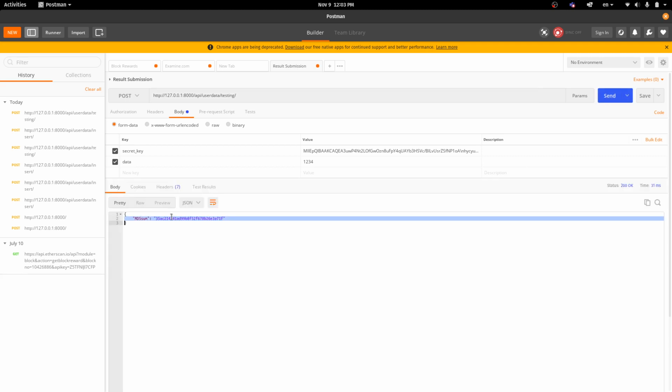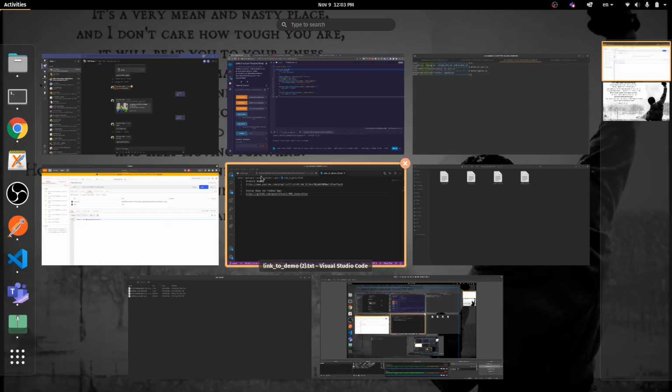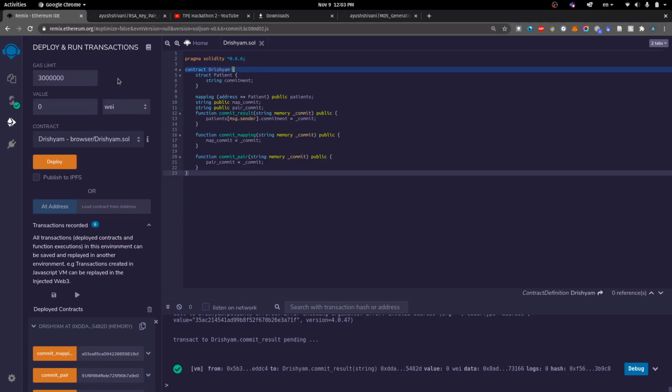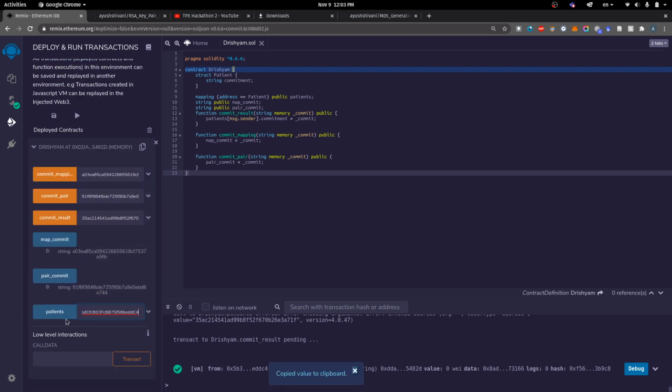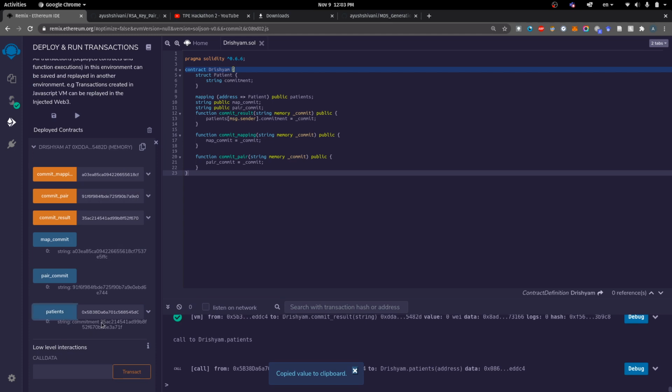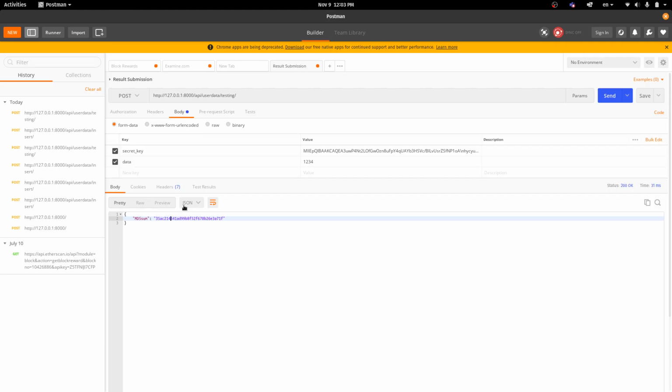It would receive an MD5 hash, and then it would take this patient's address, verify it with the commitment, and if this commitment, which starts with 35AC and ends with 71F, matches the commitment provided by the entry in the database, that starts with 35AC and ends with 71F, it means that the trial was conducted successfully. There were no security issues. If these do not match, it means that the trial was faulty.